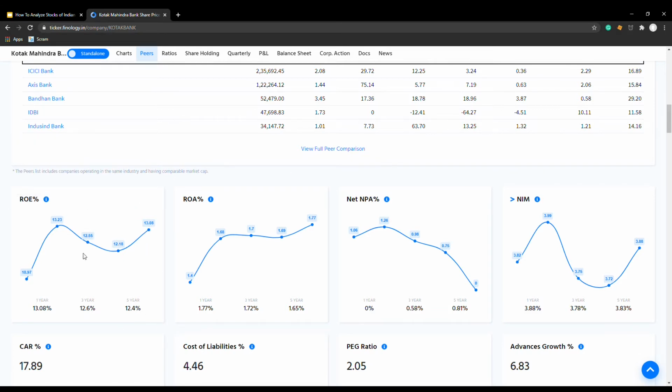And ROA is 1.77. That's good for us. And the NIM is under 4. And if you look at it, the ROA and the NIM are increasing. Although it is under 15, I think we can shortlist it, and we will first shortlist a list of companies, and then we'll look at the equity multiplier and A by D to finalize one investable bank. I think this will barely pass. That's it. Now let's go and look at Bandhan Bank.